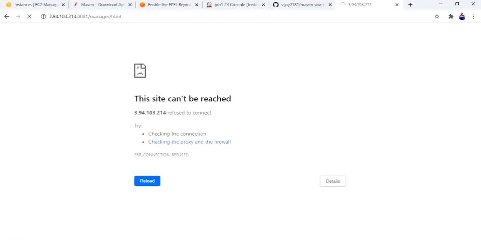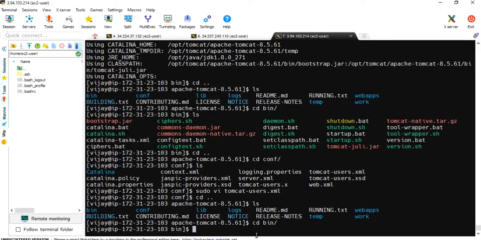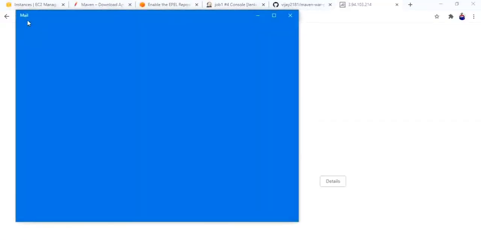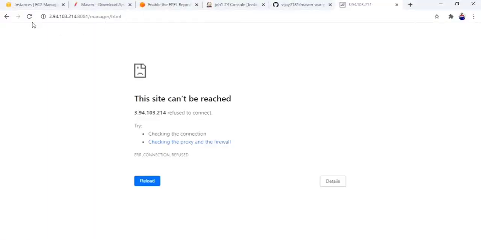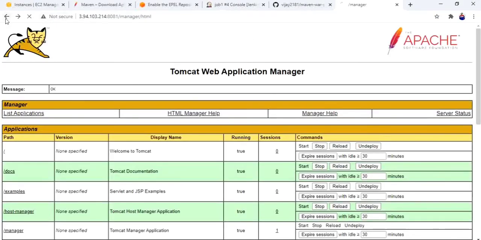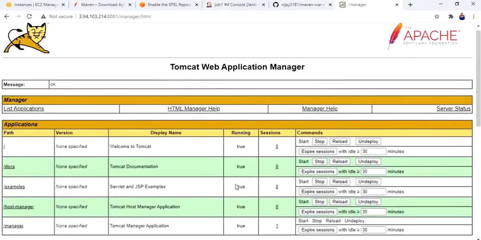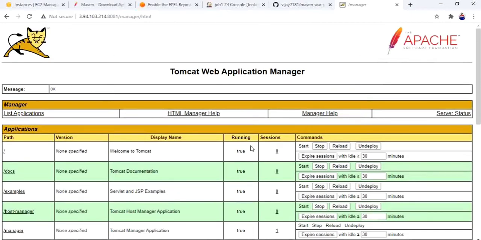It is not. I have shut it down. Let me start it. Okay, my Tomcat is started. Okay, see, directly it is showing the manager GUI.